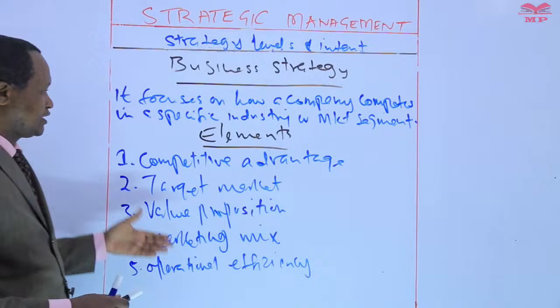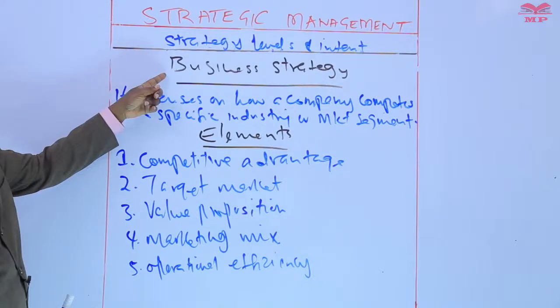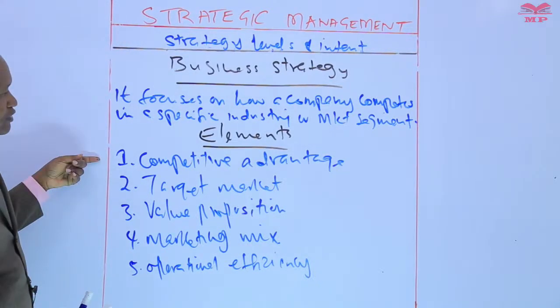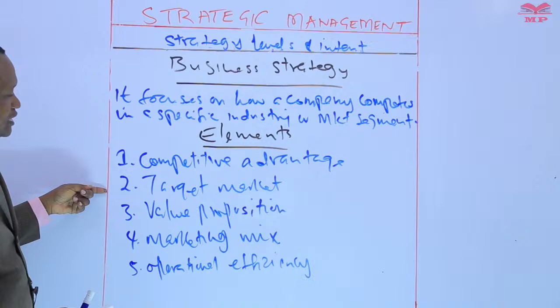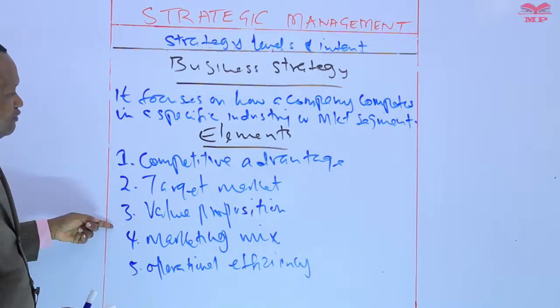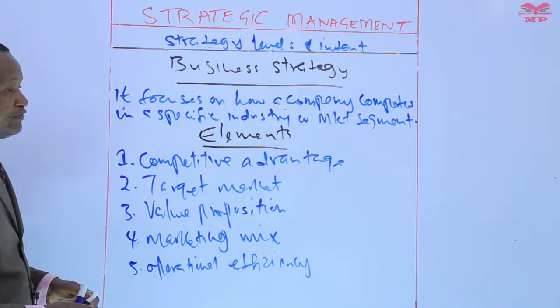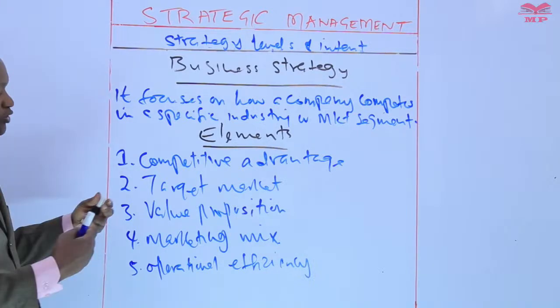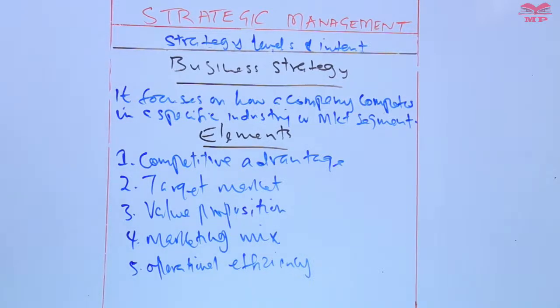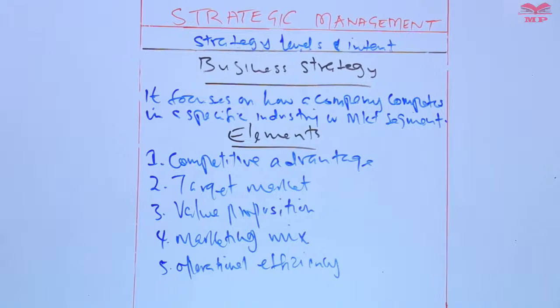So these are 5 elements of a business strategy. 1, competitive advantage. 2, target market. 3, value proposition. 4, marketing mix. 5, operational efficiency. Let's now outline some of the types of business strategies.